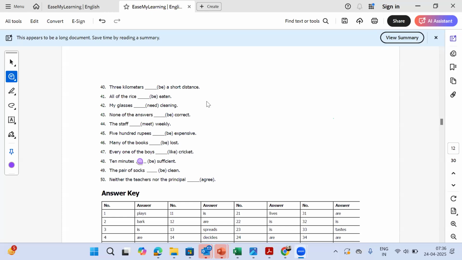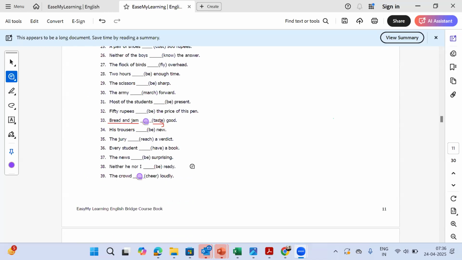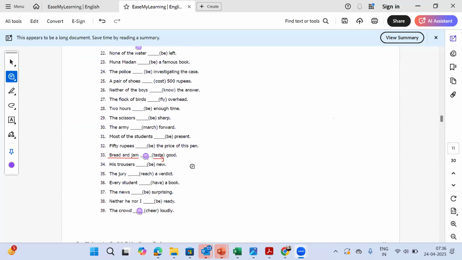So I think again, I think Vaibhav got it correct first. Again. Correct, correct, yeah. Okay. Now we go to an easier question. Question number 26. Neither of the boys dash the answer.